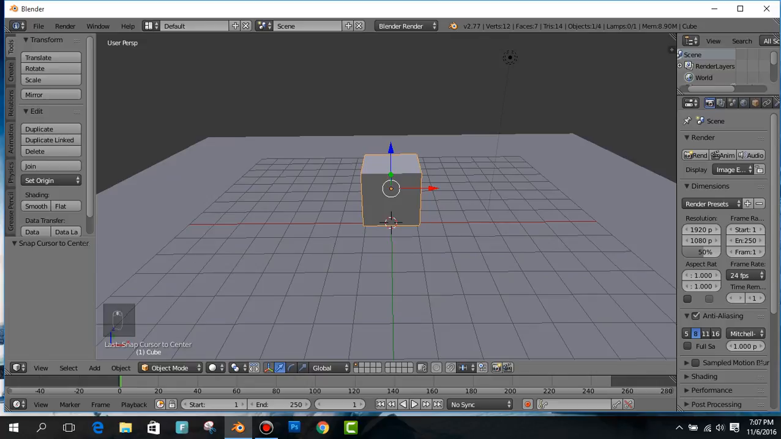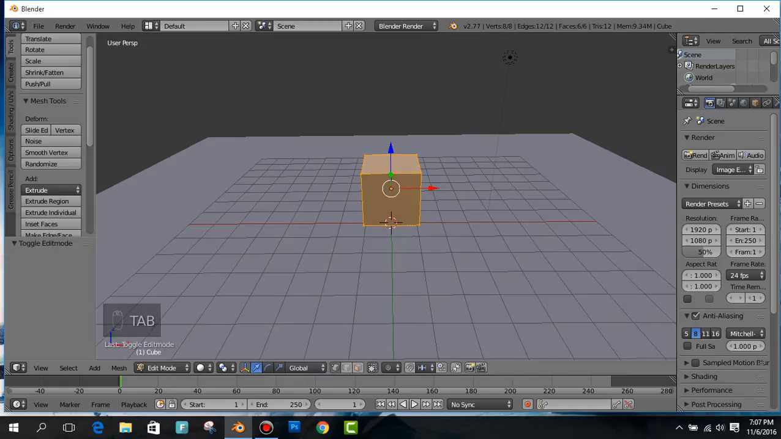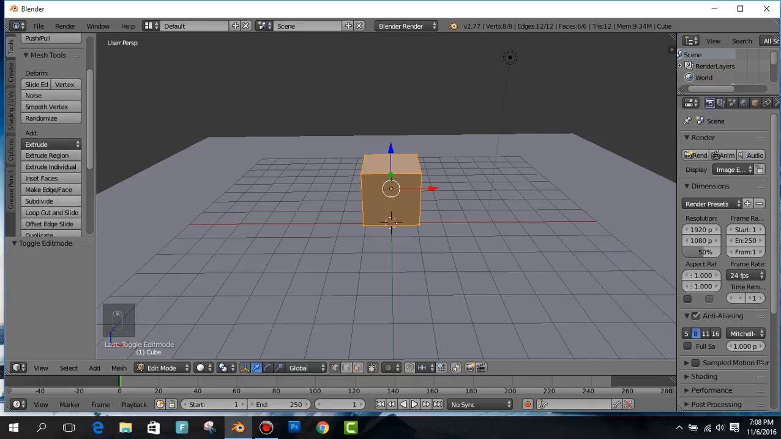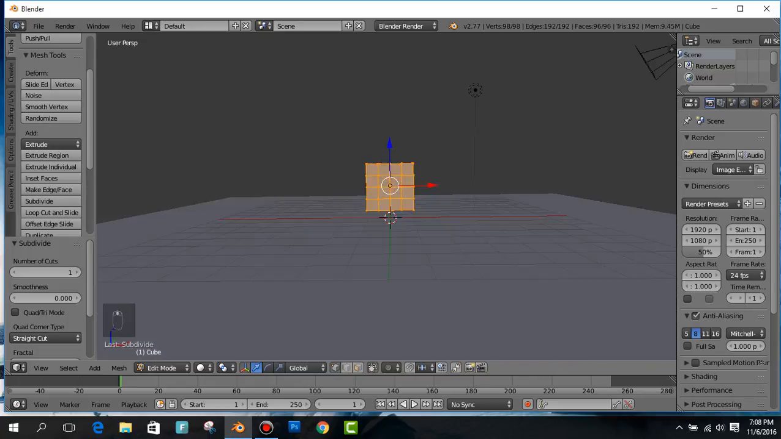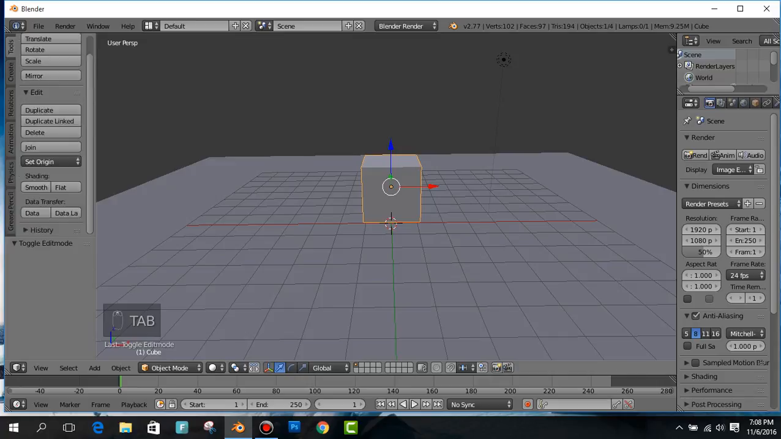Then I can select the cube, and go into edit mode. I can extrude it or I can subdivide it. So subdivide it one, two. Number of cuts one time. Okay, now the time comes to go back to object mode.